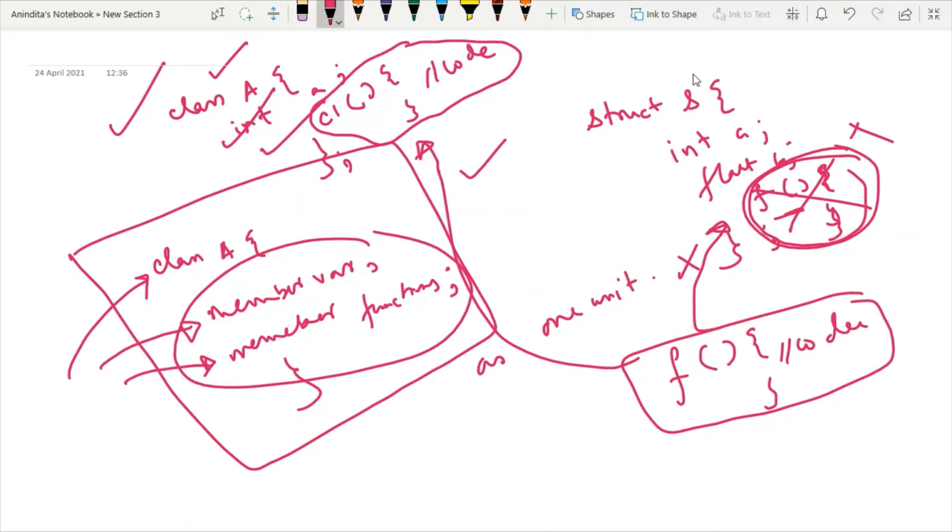See here, whenever I am defining the structure tag name, here I am using lowercase, means small letters. But whenever I am writing the class name, here I am using uppercase, that is in caps. But this is a convention. So you can also write the class name in small letters, in lowercase also. So there is no hard and fast rule. But you cannot write the structure name in uppercase. It is not allowed.